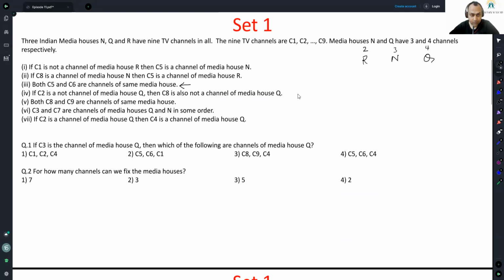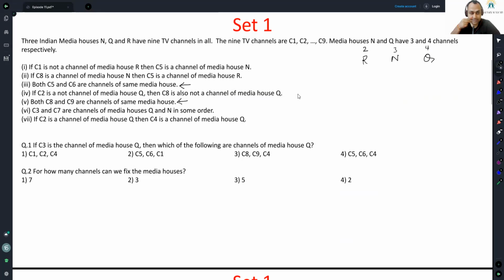Next is statement 4. If C2 is not a channel of media house Q, then C8 is also not a channel of media house Q. So if 2 doesn't come, 8 cannot come. If 2 does come, it is not required that 8 has to come, but if 2 does not come, 8 does not come. Both C8 and C9 are channels of the same media house. This is as interesting as statement 3. C5, C6, C8, C9: these are pairs that have to come together. The only place where both pairs can arrive is Q because it has 4 spots.